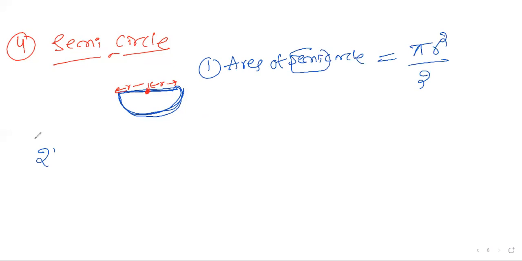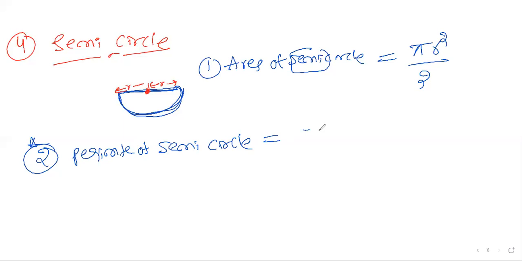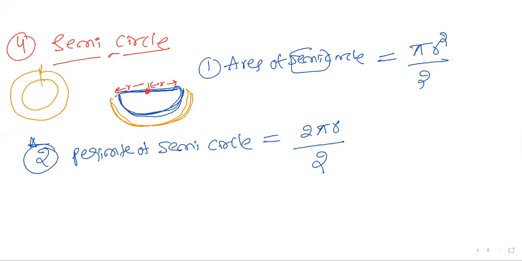Second interesting formula is perimeter of a semicircle. What is the formula? Perimeter of circle is 2 pi r, so 2 pi r by 2 will give you the distance from here to here only. For the previous perimeter of circle, the full round would come. But here for the semicircle, only here to here will come.